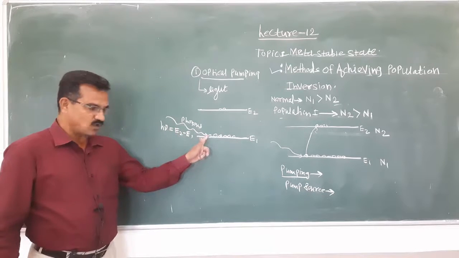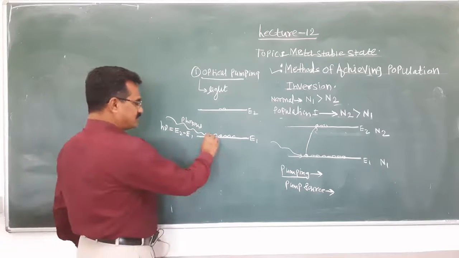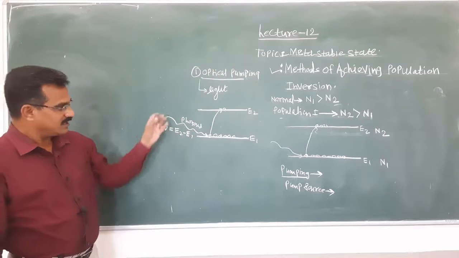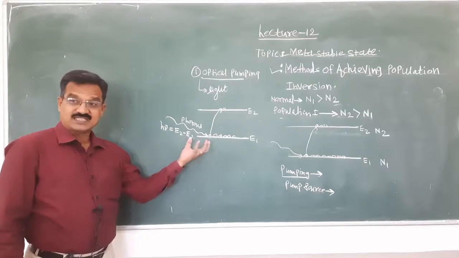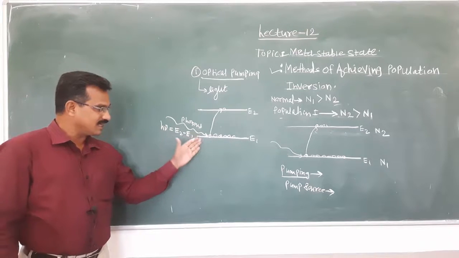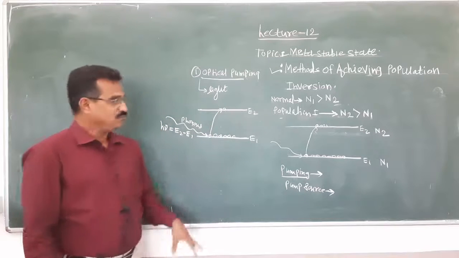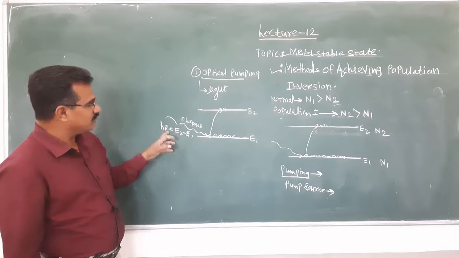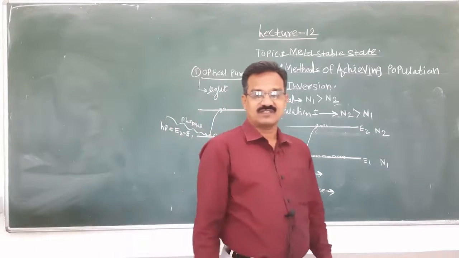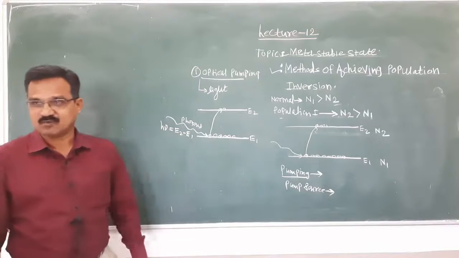Such a photon is absorbed by the atom, and that atom jumps to the excited state. When a sufficient amount of energy is absorbed by the ground state electron or atom, it jumps to the excited state. By using this technique, when we achieve population inversion, we call it optical pumping.